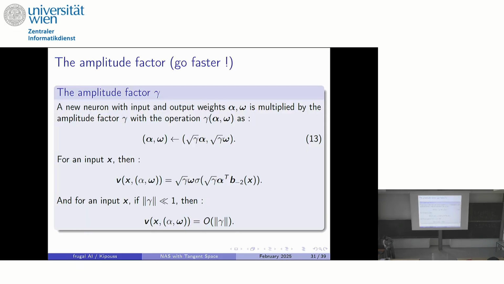So to do that, we will just use an amplitude factor. That is, we will modify the amplitude of the input weights and the output weights we have, because in the setting, we have solved the problem considering that alpha and omega are small, but now we will just modify their amplitude. And I don't have this equation here.